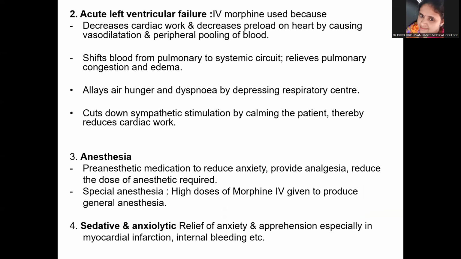Now, it is also used in acute left ventricular failure because it can decrease the cardiac work and decrease the preload on the heart by causing vasodilatation and peripheral pooling of blood, which we have already discussed earlier. It can shift the blood from pulmonary to systemic circuit, relieving the pulmonary congestion and edema. It also decreases the air hunger and dyspnea by depressing the respiratory center. It can cut down the sympathetic stimulation by calming the patient, thereby reducing the cardiac work. So this is also very important, how morphine is useful in acute left ventricular failure.